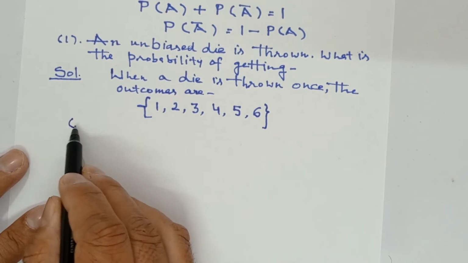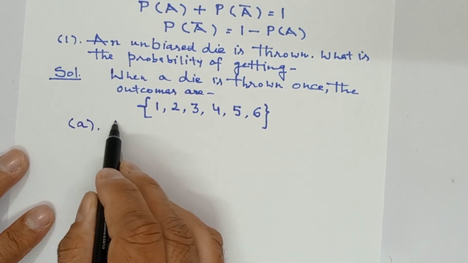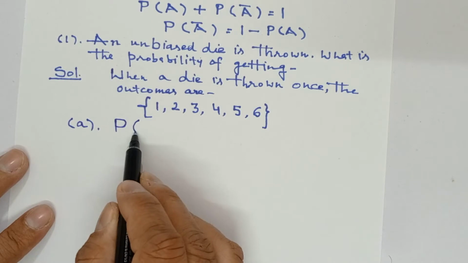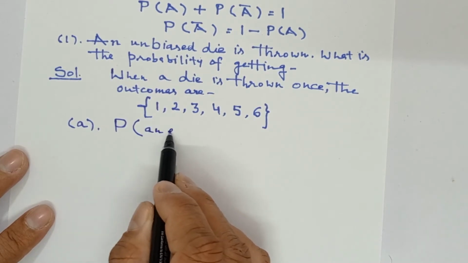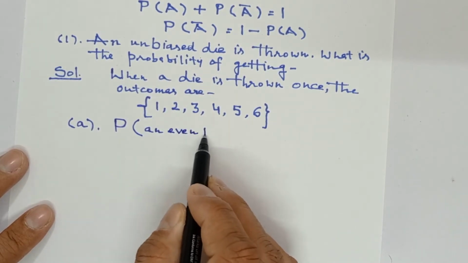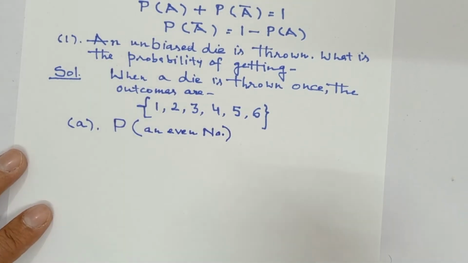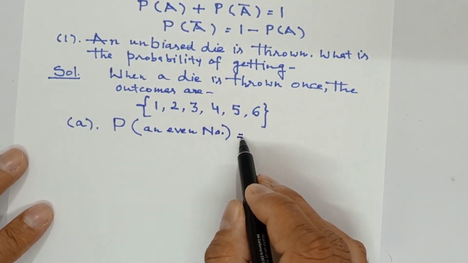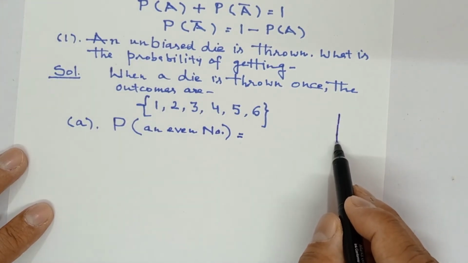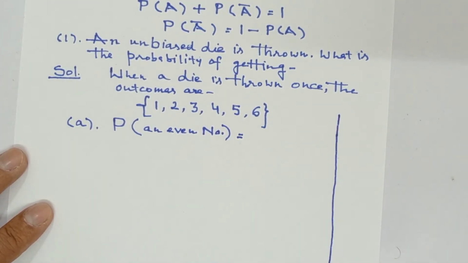Now, part a: what is the probability of an even number? So how are we to write it? P, and in the bracket, an even number. Do not write only P. Whatsoever is asked, that must be written in the brackets. Now this is rough work. I can write the favorable outcomes here in the rough work.